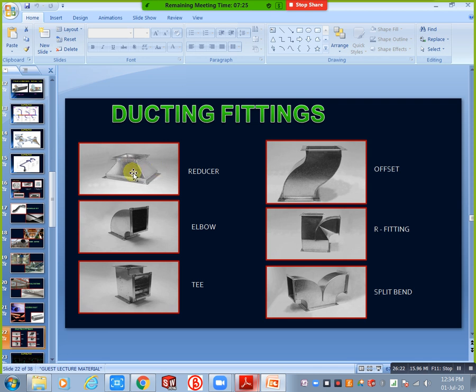But here we are not using T in most situations; we use tap fittings. Why? Because a T has three sides, this side, this side, this side. A three-side fitting automatically drops the pressure, and gaskets also need to be used. That's why in most situations you can avoid the T fitting, and we use tap fittings for that. Next, offset fitting or split bend, when you need to split two sides equally. In that situation you can use this one. These are all the types of duct fittings.